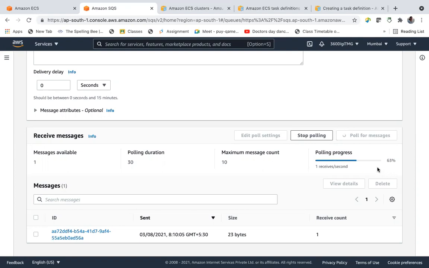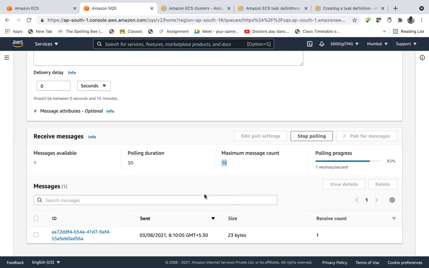So why? Because at polling time, we can poll 10 messages. So that's why if we already got this, only one message is there. At a time you can get 10 messages.